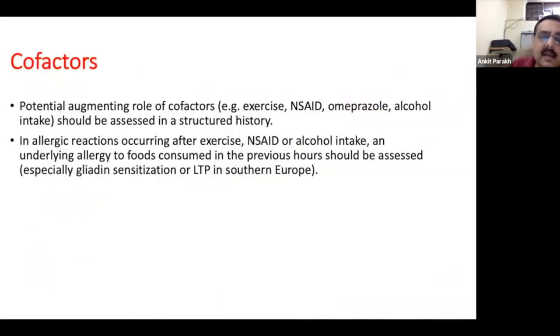And as I talked about cofactors, look at exercise, NSAIDs, and the other things which might be leading to allergic reactions, because if you can withdraw the cofactors, if they are there, then the child may be able to tolerate a particular food, and the most common is exercise.